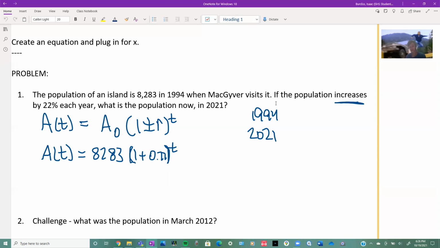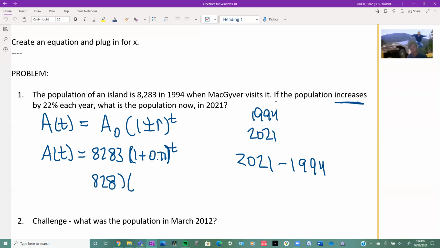Well, how many years are there between 2021 and 1994? We do 2021 minus 1994. I could do that in my head, but I don't feel like doing that right now. So we do that, and it's 27 years. So we plug in 27 for t.